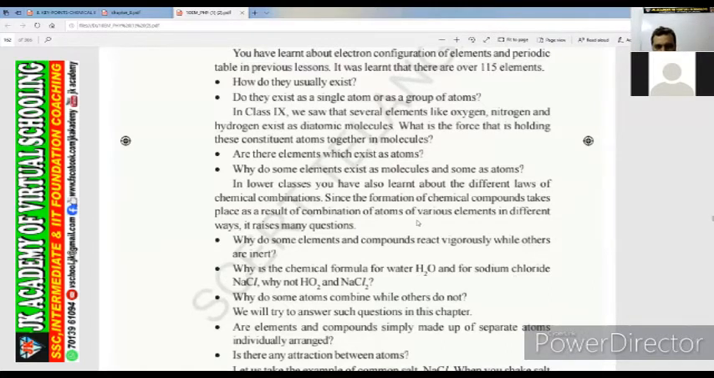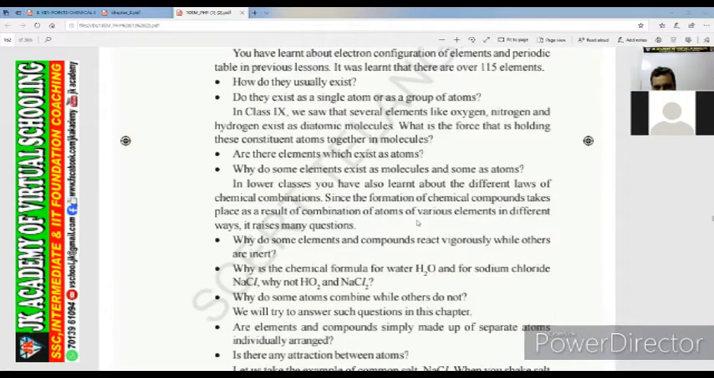Why do some elements exist as molecules and some as atoms? These questions you have to ask yourself. In lower classes, you have also learned about the different laws of chemical combinations. Since the formation of chemical compounds takes place as a result of combination of atoms of various elements in different ways, it raises many questions.